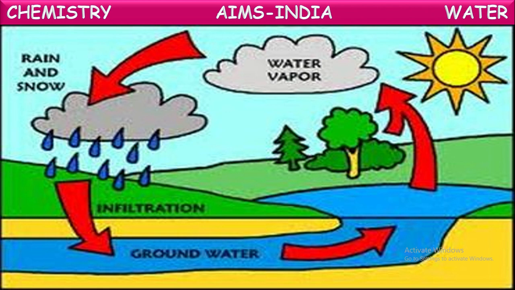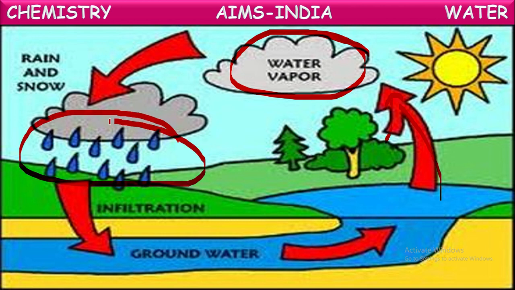See here, it is shown, the overall process in the water cycle. First, water from the water bodies evaporates, and the transpiration also gives water vapor. So this water vapor cools and converts into clouds. These clouds are moving, and when they touch the cooler air, they start precipitating and form rains.